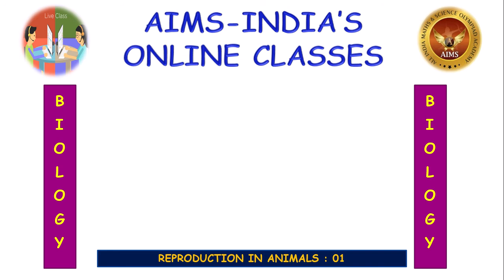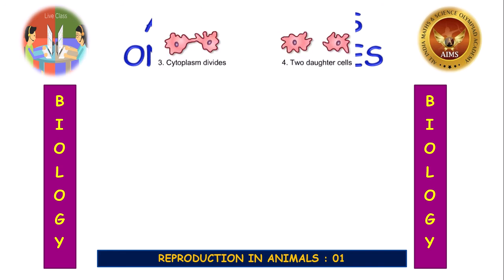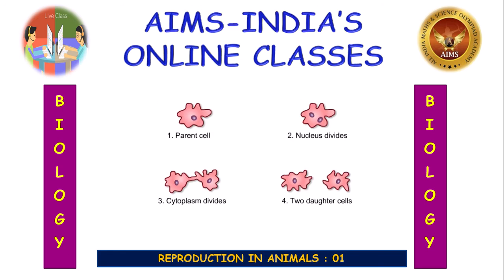This is biology session, reproduction in animals, part 1. What is reproduction? Reproduction is one of the important life processes. It is essential for the continuation of the line of succession and maintenance of a species in the biosphere,